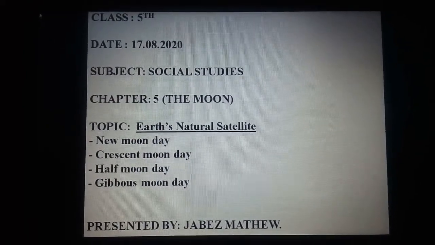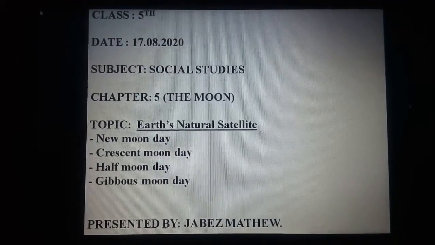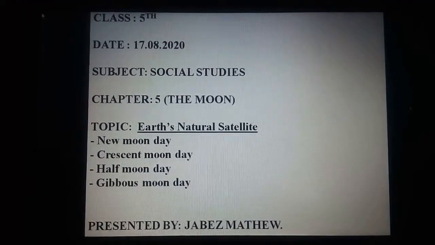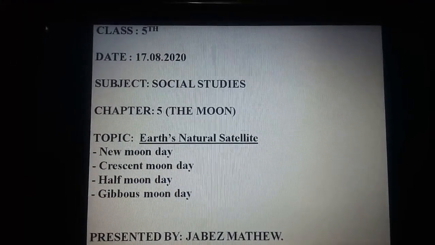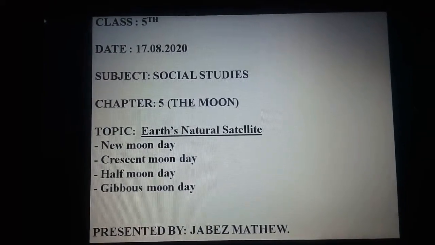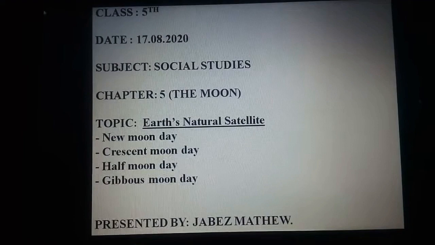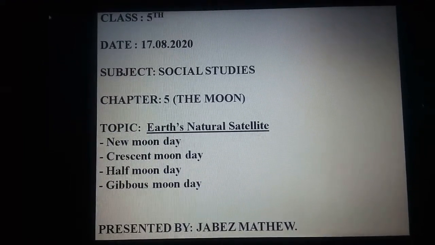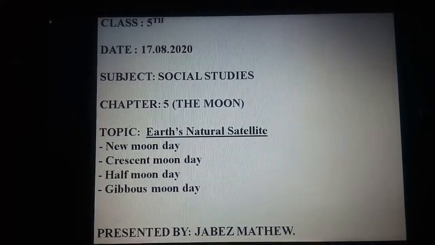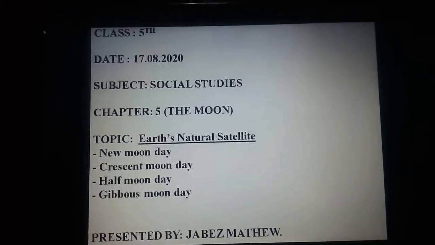The first topic is the phases of the moon, of which we are going to discuss 4 kinds today: the new moon day, crescent moon, half moon and gibbous moon. So let's get started without wasting time.